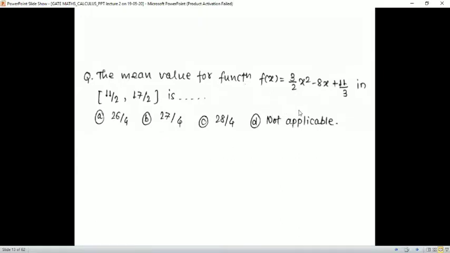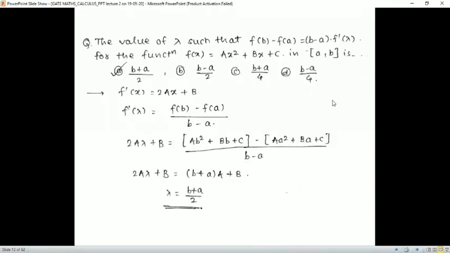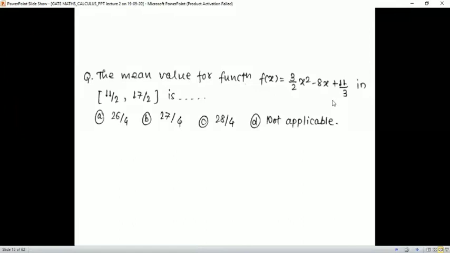Okay, I'll give you a hint. There is a polynomial ax square plus bx plus c, as similar as in the last example, and the interval is also given to you. So what will be the answer? Anyone? No? Okay, it's okay. I'll give you the answer.